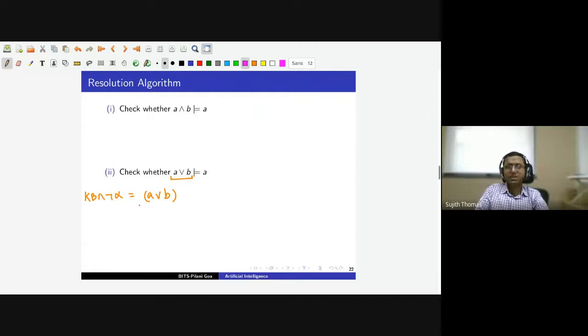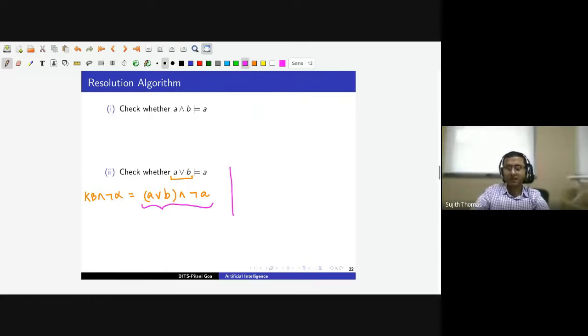So we have just one clause in our knowledge base, and that one clause contains two literals. And now we need to add not alpha. So knowledge base and not alpha will be A or B and not A. So this will be our knowledge base and not alpha. Now we need to check whether knowledge base and not alpha is a contradiction.